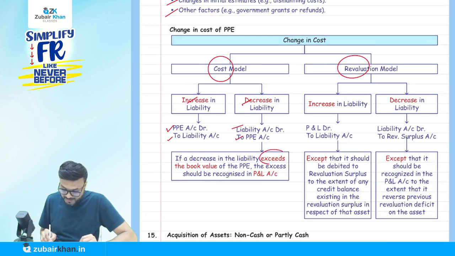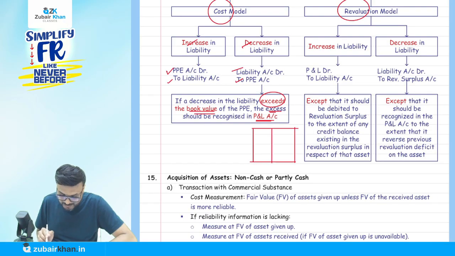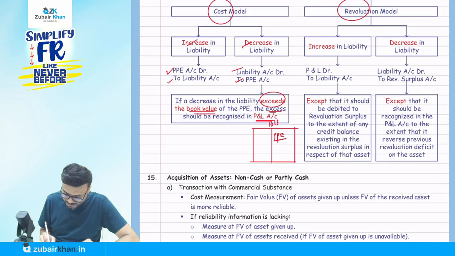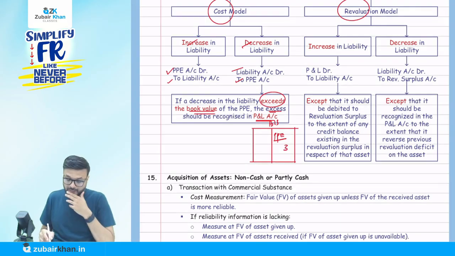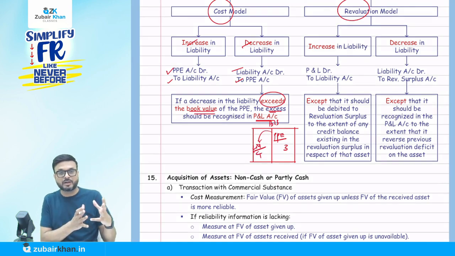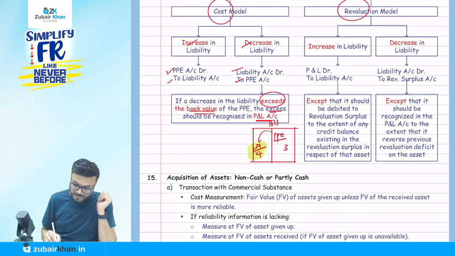If a decrease in the liability exceeds the book value of the PPE, the excess should be recognized in what? Profit and loss account. What does it mean? Okay, now listen carefully. Say this is my balance sheet, and I have PPE here. Suppose after charging depreciation, the value of the PPE is only 3. The relevant liability related to this PPE might be 4, but because of charging depreciation, the value goes down. Now suppose the government says there is no need to pay this amount. So what is going to happen? The liability will be cancelled.